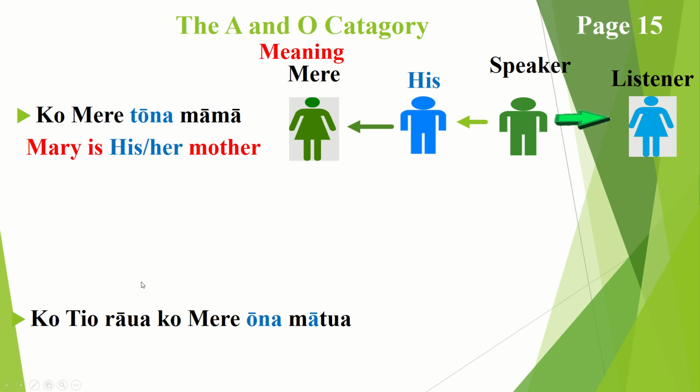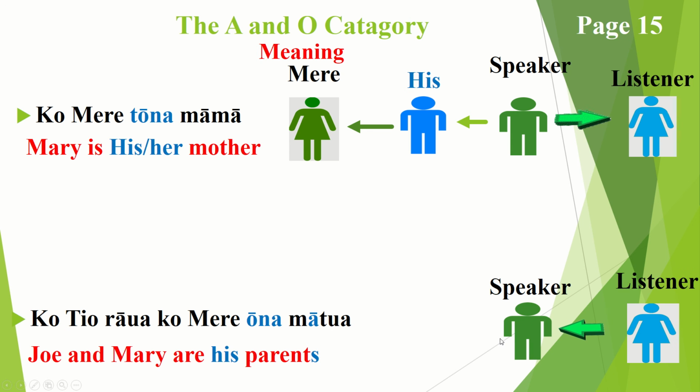Okay, we're looking at the next picture, which is ko tio rawa ko mere ona mātua. And this simply means Joe and Mary are his parents. Dropping the T turns this into plural, and once again we add the macron on top of the A in mātua, making it parents as opposed to matua, which simply means father.